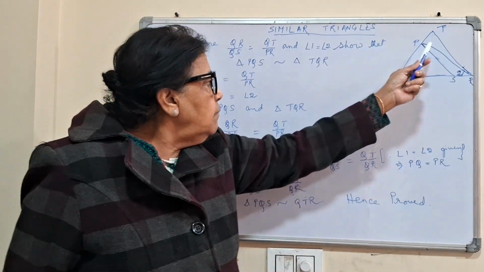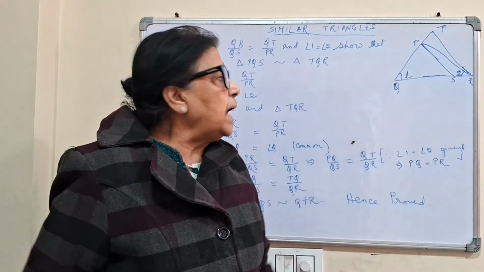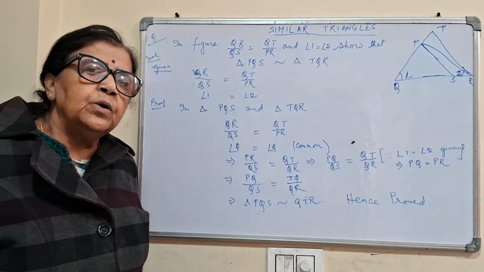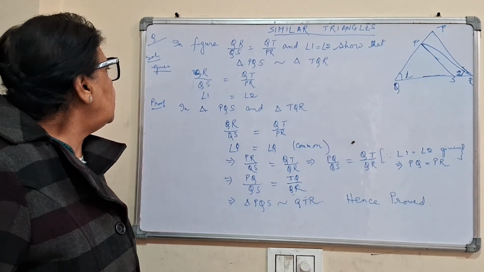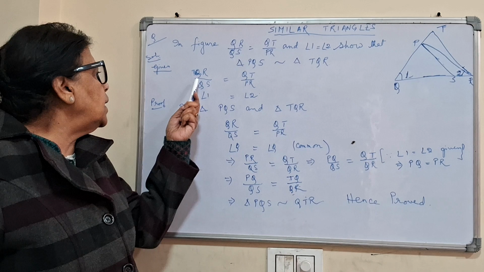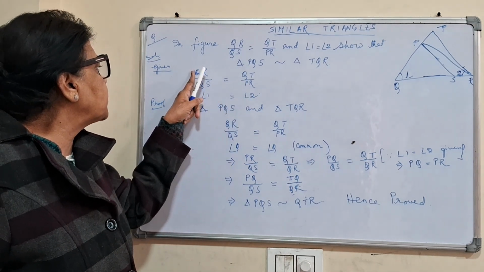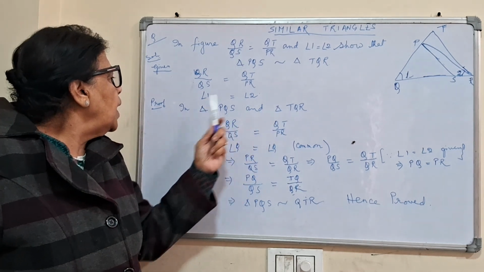The figure is here and they have given you angle 1 is equal to angle 2. That means the triangle is isosceles, PQ is equal to PR. Now we start. Given QR by QS is equal to QT by PR, and angle 1 is equal to angle 2.